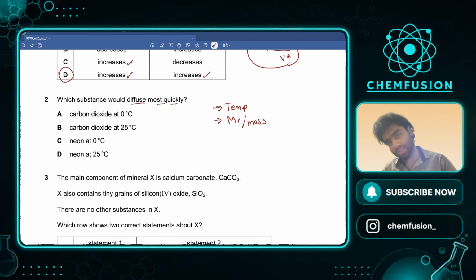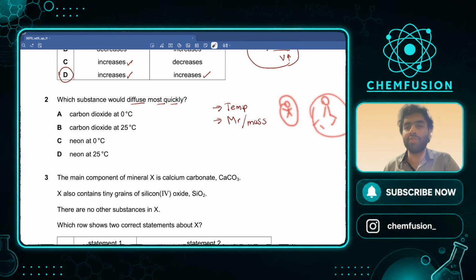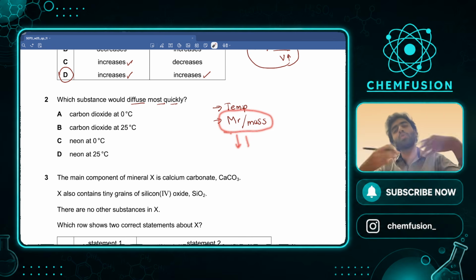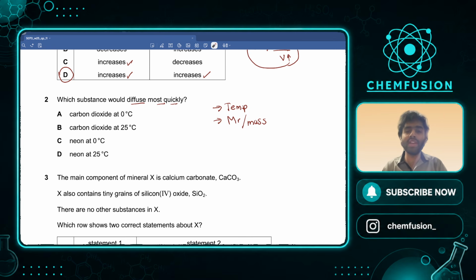For example, I always give this example. If you have two people, one is a slim, lean, athletic guy, and the other is a big, fat guy, right? Very bad drawing. I don't even know what I drew. But you know, if you make the fat guy run, he will run very slow. He won't have the same speed. However, if you make the slim guy run, he will run very, very fast, right? So whichever gas has less MR or less mass will diffuse quickly. And whichever is heavier, has more mass, will diffuse slower, right?